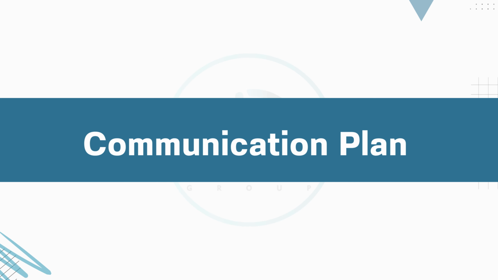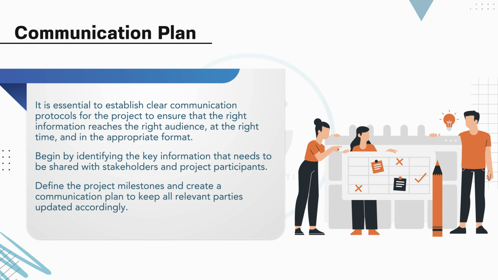Communication plan. An effective communication plan is critical to project success. It ensures that the right information reaches the right people, at the right time, and in the right format. Start by identifying the key information that needs to be shared. This could include project updates, risks, decisions, changes, or milestones.